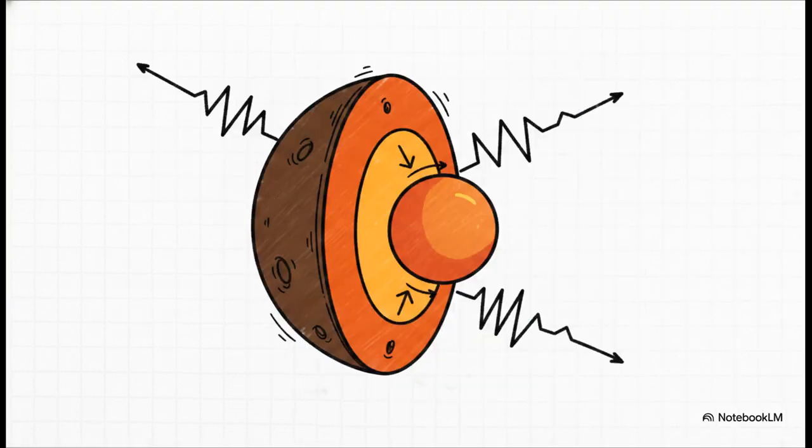But of course, we have to look at how this holds up against what geologists actually measure. When scientists track earthquakes echoing through the planet, the seismic data clearly maps out that the Earth is definitely not a giant empty space. It's actually made of incredibly dense, distinct layers: the rocky crust on the outside, the thick flowing mantle in the middle, and a super heavy core at the center.